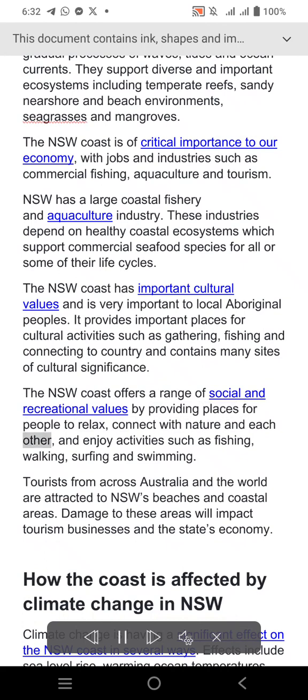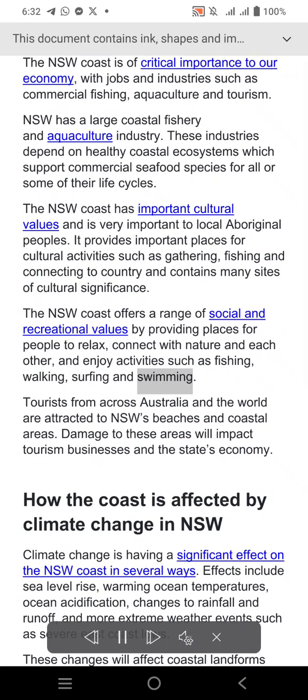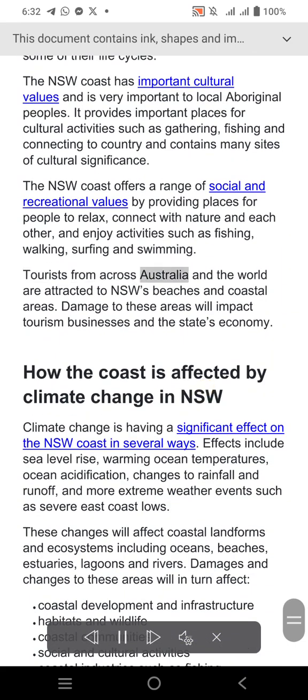connect with nature and each other, and enjoy activities such as fishing, walking, surfing and swimming. Tourists from across Australia and the world are attracted to NSW's beaches and coastal areas. Damage to these areas will impact tourism businesses and the state's economy.